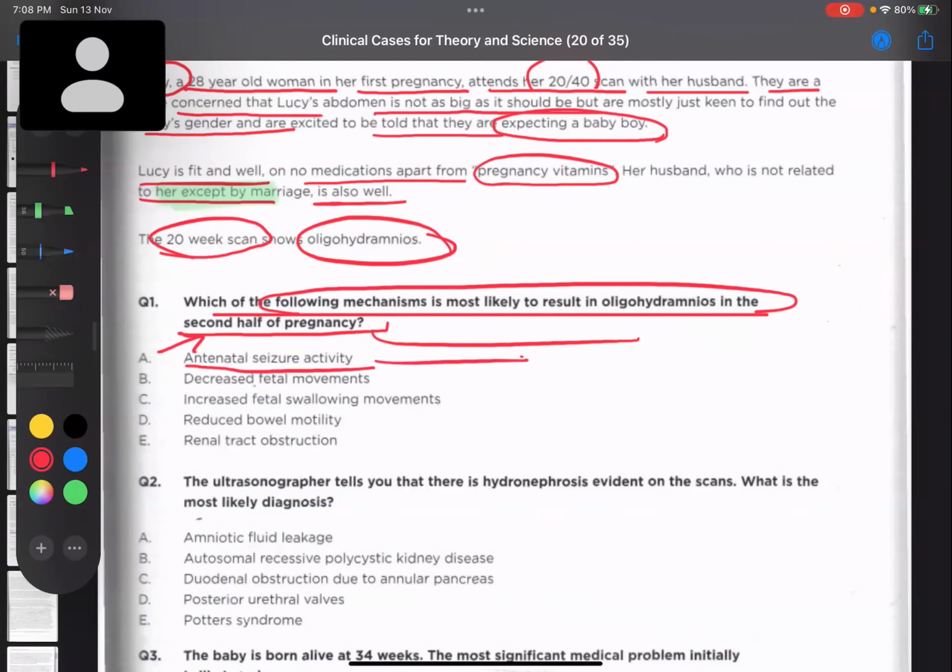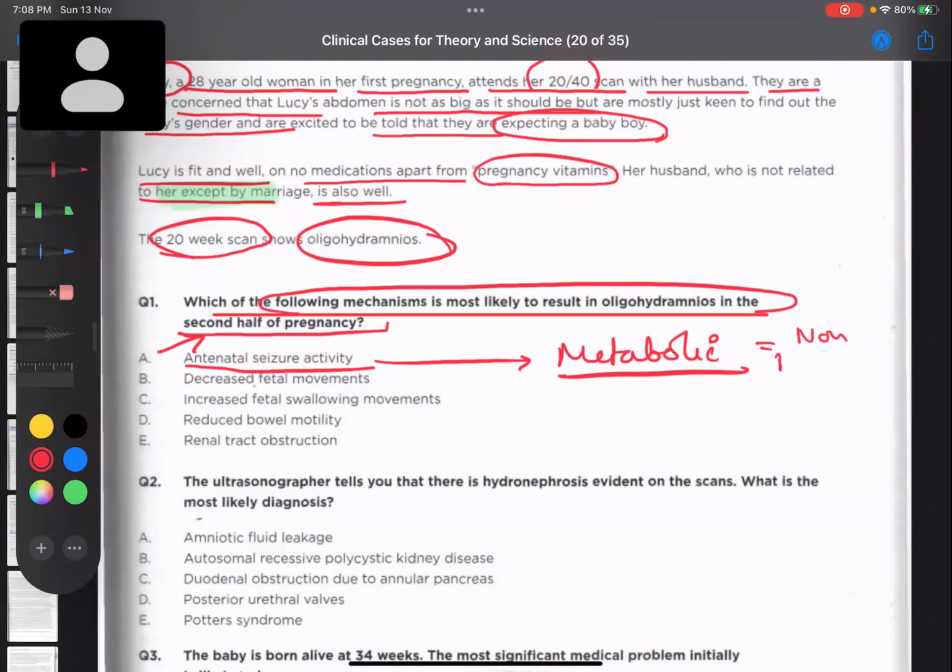Antenatal seizure, can it lead to oligohydramnios? No. Antenatal seizure cannot lead to this. One of the commonest causes of antenatal seizure, what did we study in metabolic disorders? There will be in utero seizures, or the child becomes hyperactive in utero.